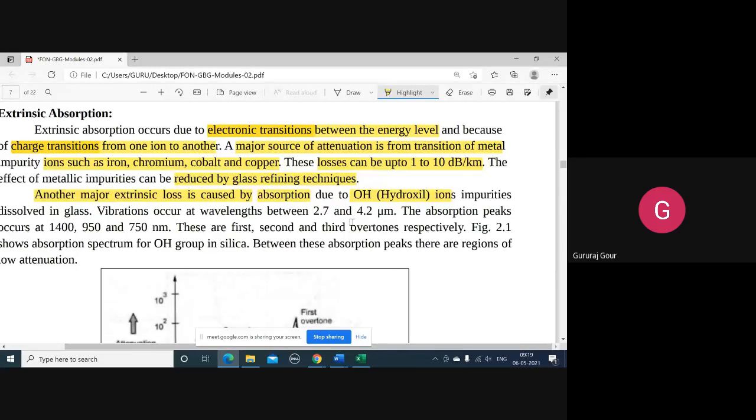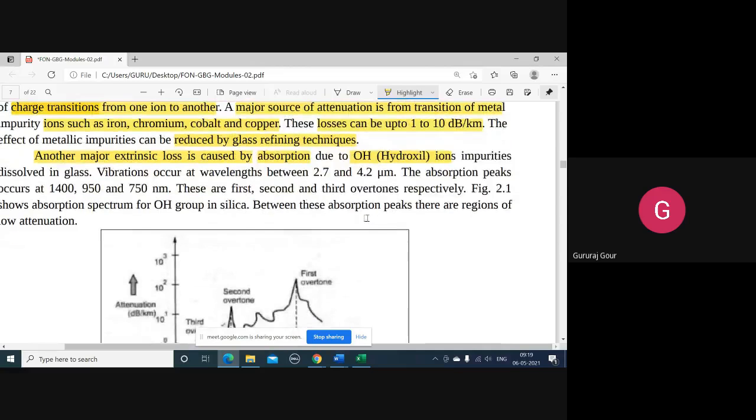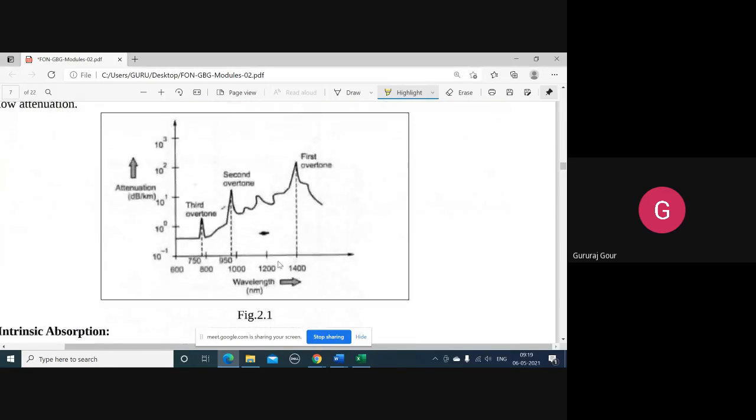If you look at this graph, the absorption peaks are occurring at 750 nanometers, 950 nanometers, and 1400 nanometers.